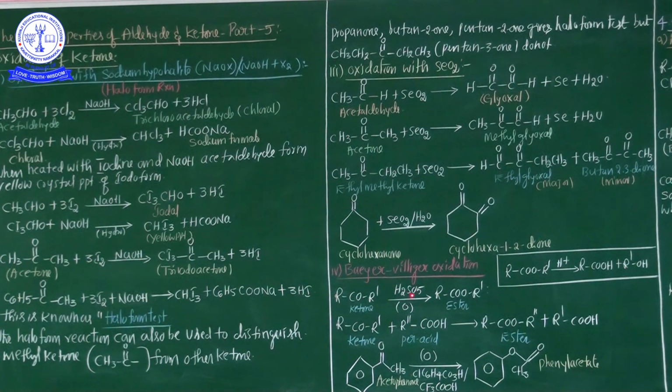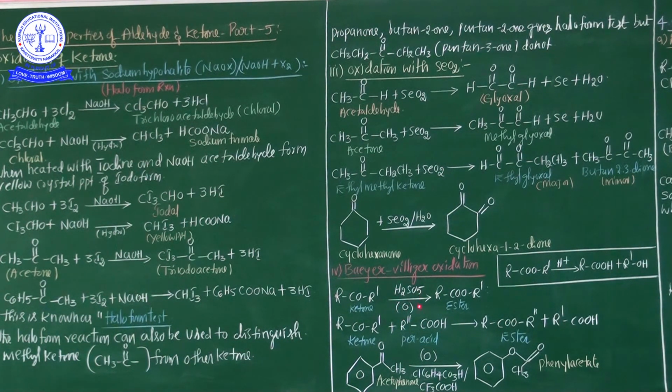Why is it called Caro's acid? This acid was prepared by the scientist Caro in the laboratory. That's why the acid name is Caro's acid. And see here, listen very carefully. Ketones undergo oxidation with Caro's acid such as H2SO5, or perbenzoic acid. Instead of Caro's acid, you can also use perbenzoic acid. What is the formula of benzoic acid?